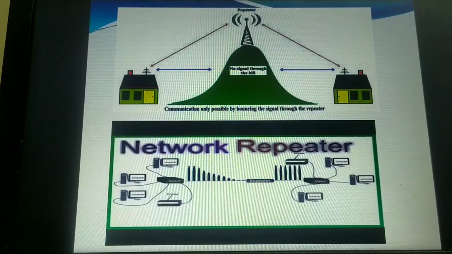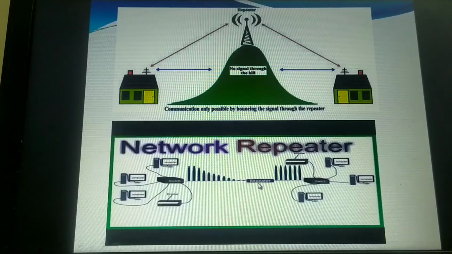Same way, the second type of repeater is the signal repeater. The signal repeater collects the inbound packet, which means it collects the incoming packet, and then retransmits the packet as if it was being sent from the source station. So if I have a signal repeater here, it will accept whatever inbound packets are there.